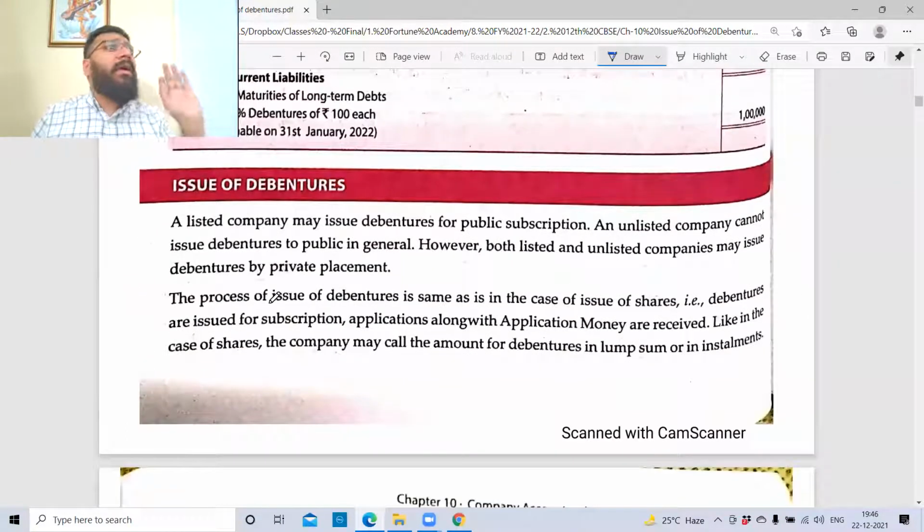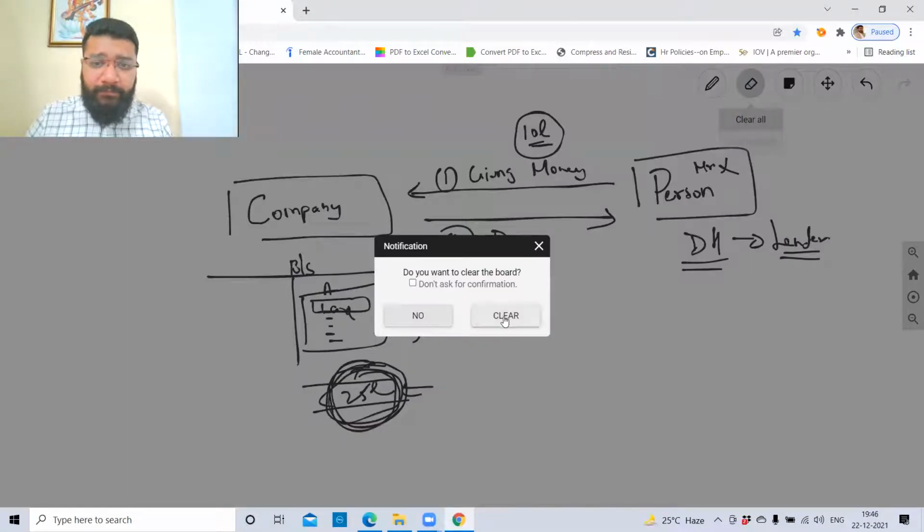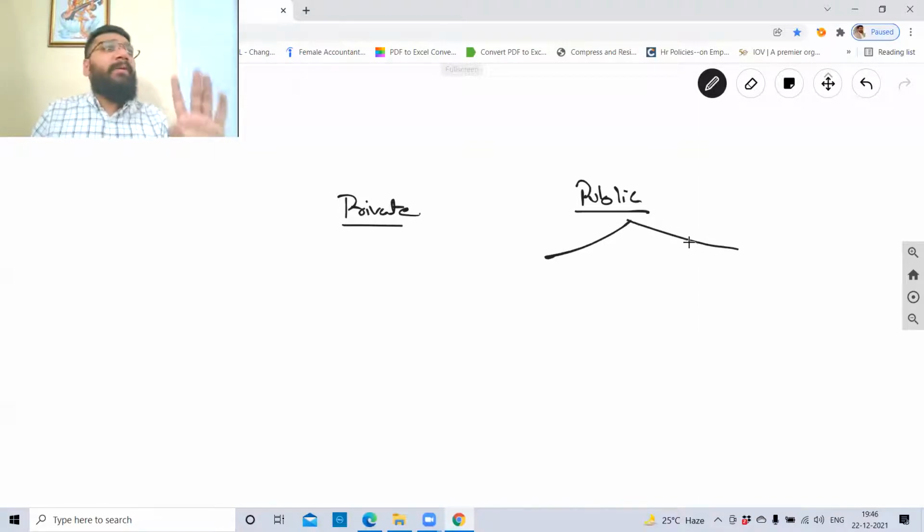Issue of debenture. Who can issue debentures? Private company and public company. Public company can be of two types. Public company can get their shares listed in the stock exchange, or if they choose not to get listed in the stock exchange, it can be unlisted also. So unlisted public company, listed public company.